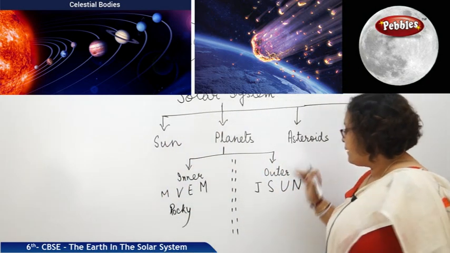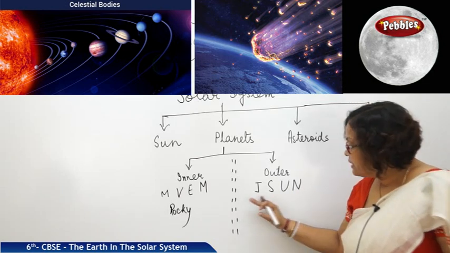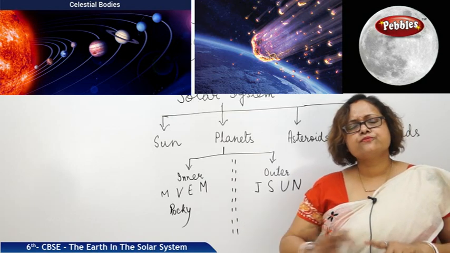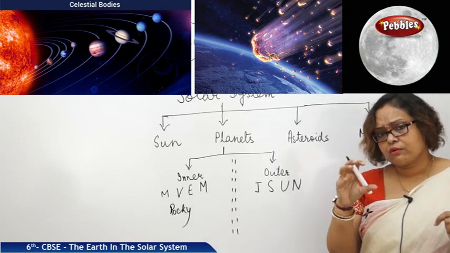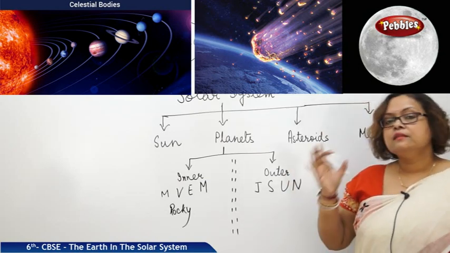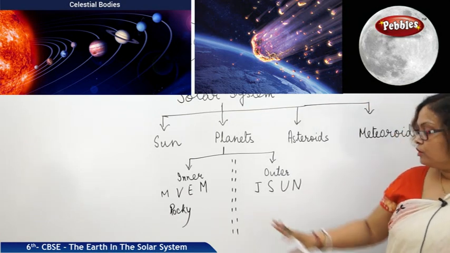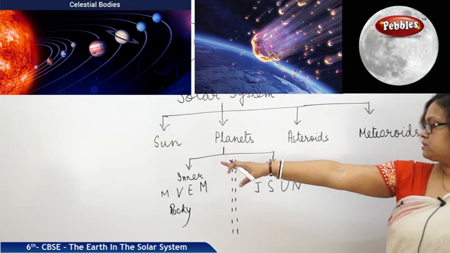And the outer planets, Jupiter, Saturn, Uranus and Neptune, these 4 planets are gaseous planets. They have their base, definitely there is something, the rock. But they are so huge in size because they have lots of gases surrounding them. Jupiter is the biggest planet in the solar system.